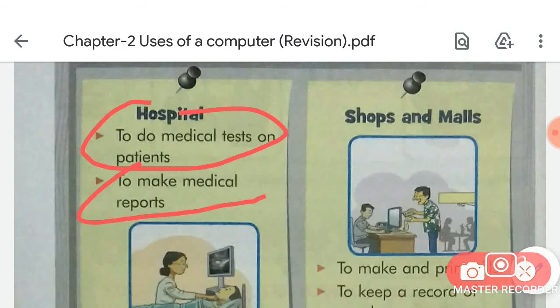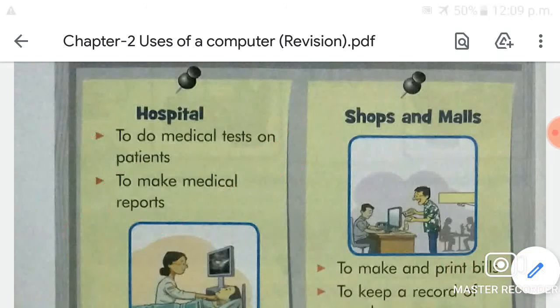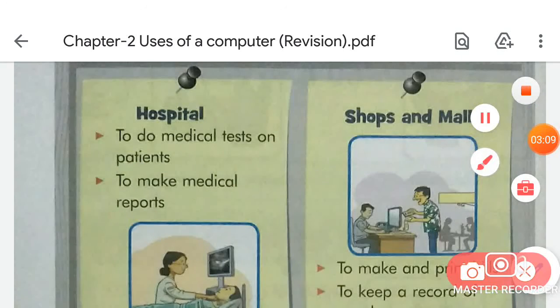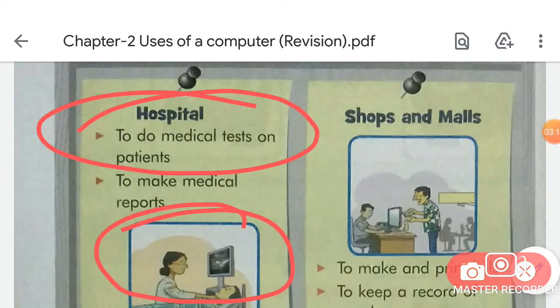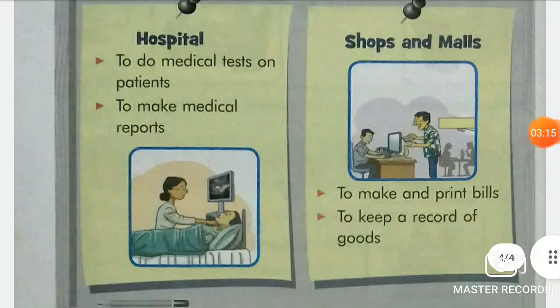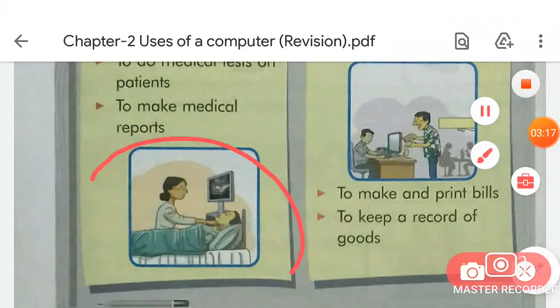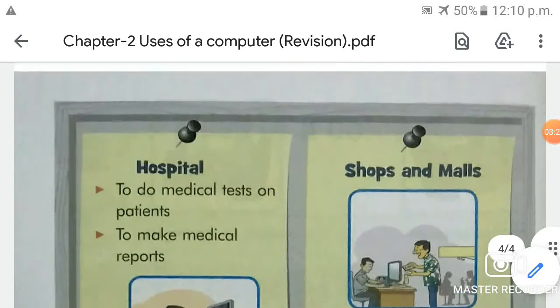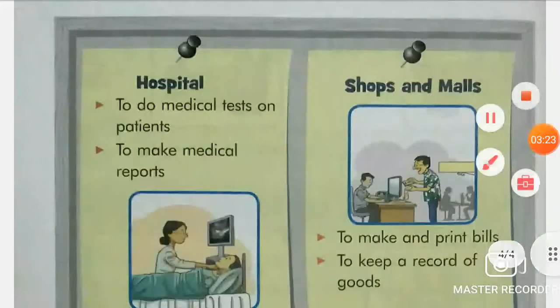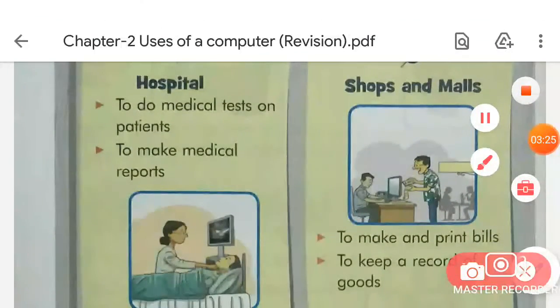And to make medical reports, okay. So in the hospital, computers are used for doing medical tests on patients and making their medical reports.